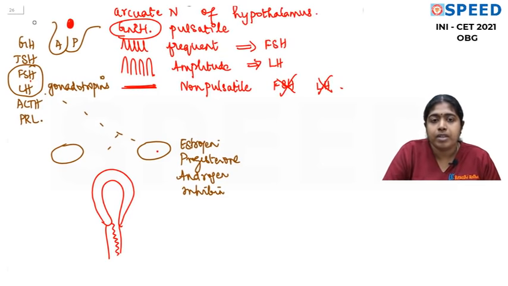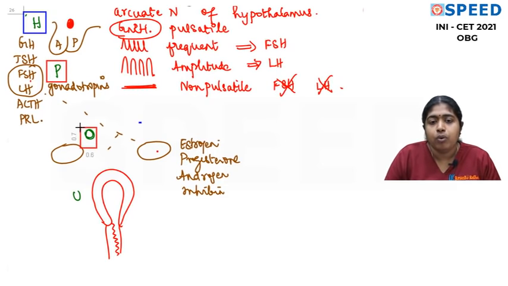Let me mark. Now we see the hypothalamus. We'll mark this H. Then we do have the pituitary, and then we have the ovary, and then we have the uterus. Now we'll put a box here. H, P, and then we do have O and U. So what are we talking about? HPOU axis, or sometimes when we call it compartments, we'll mark it as compartment 1, compartment 2, compartment 3, and compartment 4. So that's very simple.